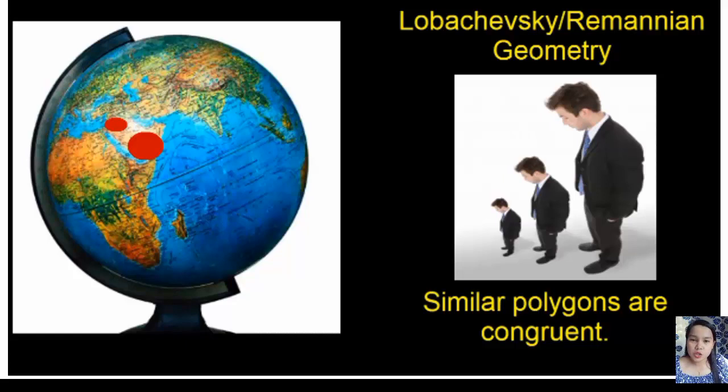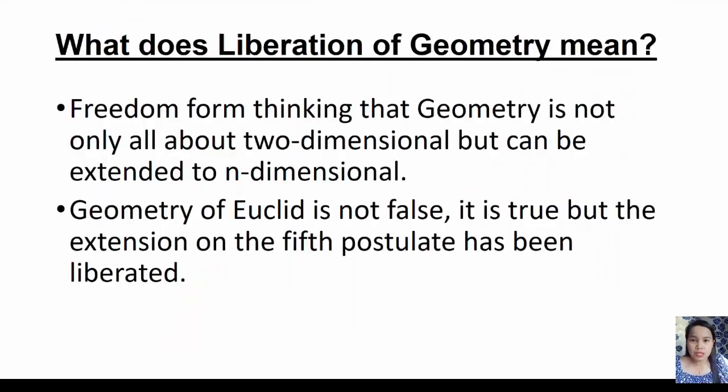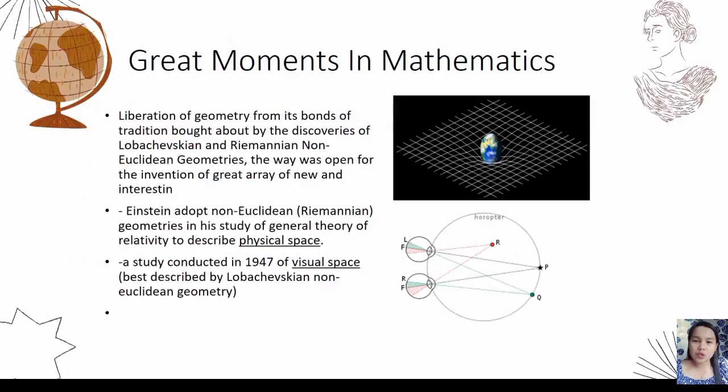Now we have here the question, what does liberation of geometry mean? We can say that it is a freedom of thinking that geometry is not only all about two-dimensional, but can be extended and can be advanced to n-dimensional possibilities. Whereas geometry of Euclid is not false nor wrong, it is true and right, but the extension on the fifth postulate has been liberated. Hence, liberation of geometry from the discoveries of Lobachevsky and Riemannian geometries give ways for various inventions of new and interesting geometries.